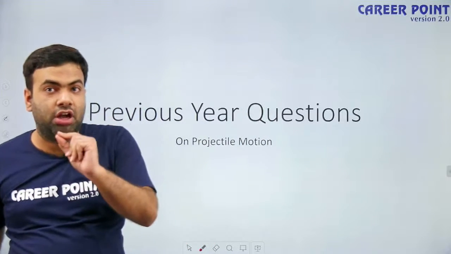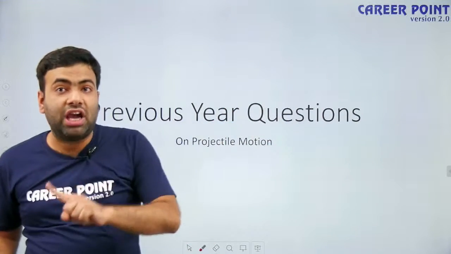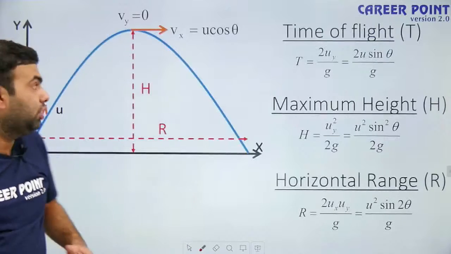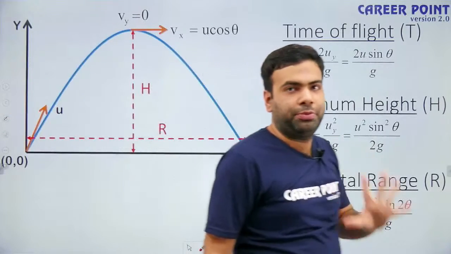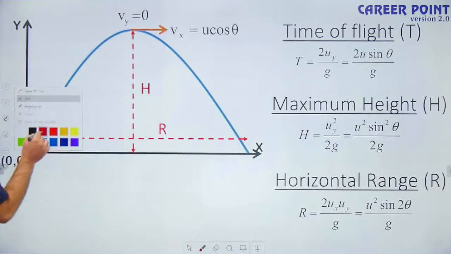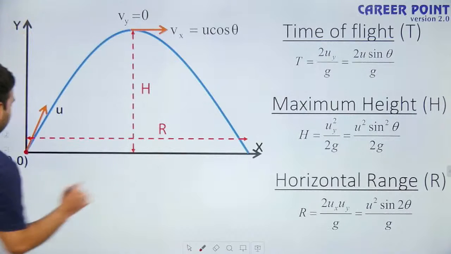That means the projectile is launched from ground and it reaches the ground. For ground to ground projectile, as I have told you, these formulas are valid. Normally for ground to ground projectile we consider the launch location as origin, that is 0, 0. This is the y-axis, this is the x-axis.